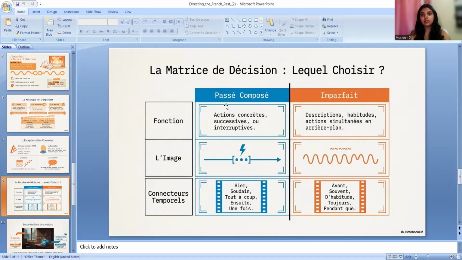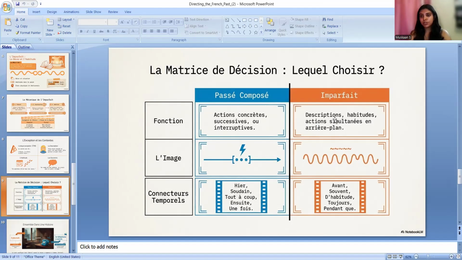Now, la maîtrise de décision, lequel choisir. How to choose from both of them. Now we know what is passé composé and what is imparfait. How to choose between them, it just depends. For passé composé, action concrète, successive, and terminée. We have already done that, the action which has already finished in the past. For imparfait, it's not the same. The action must be still going on. It has started in the past and is still going on. So for that, we use imparfait, but in passé composé, the action is already completed.